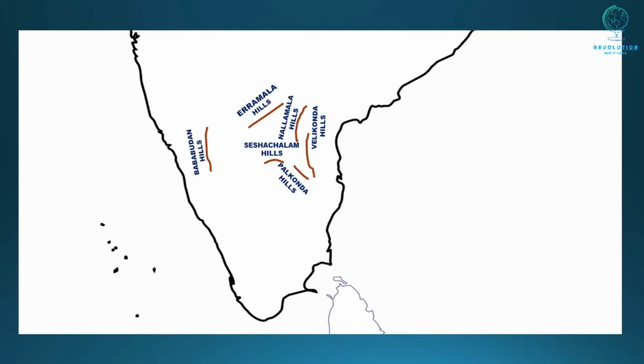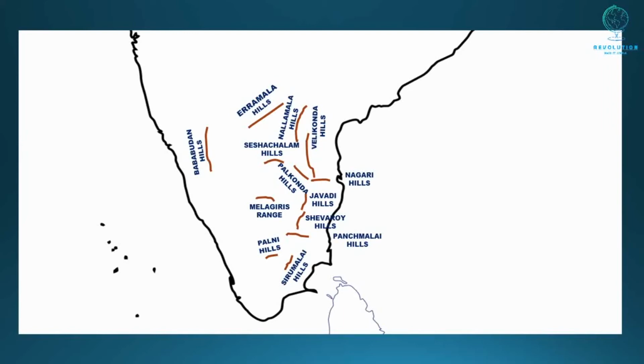Now we will see the hills of Tamil Nadu. The first one is Nagari Hills. This is near the Pulicat Lake. The second one is Javadi Hills. The third one is Melagiris Range. The fourth is Shevaroy Hills. The fifth is Pachamalai Hills. The sixth is Kolli Hills. And the seventh and the last is Palani Hills.